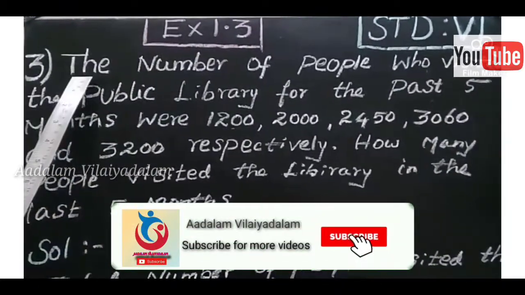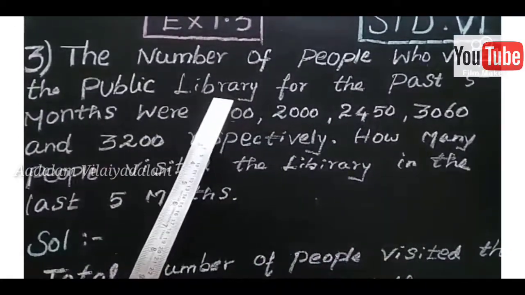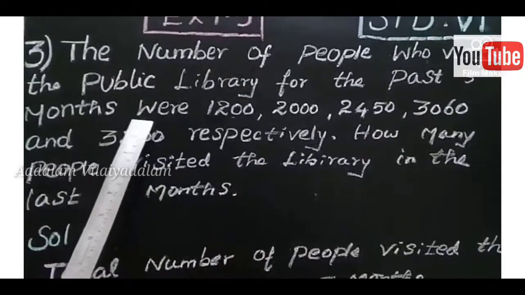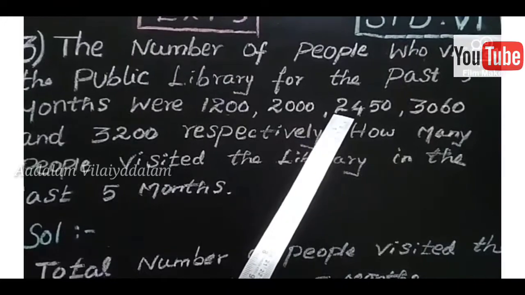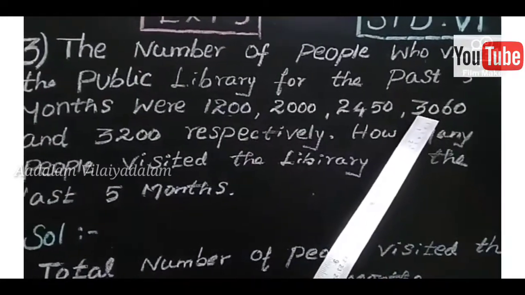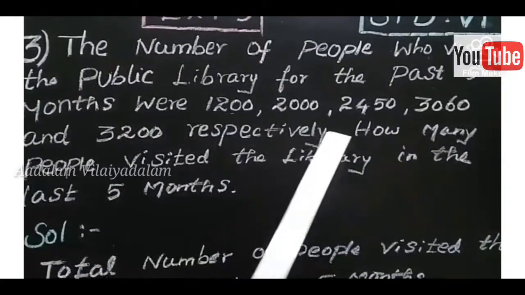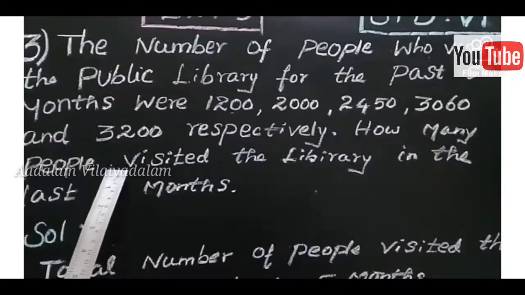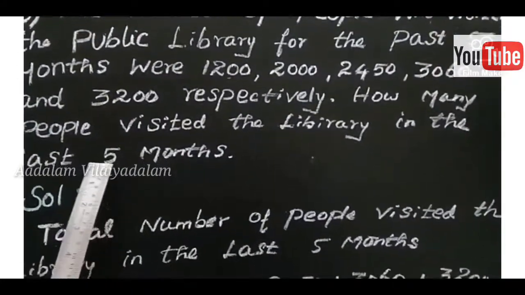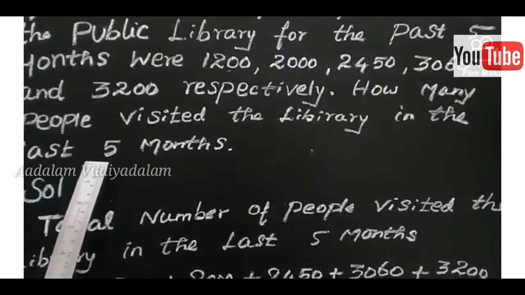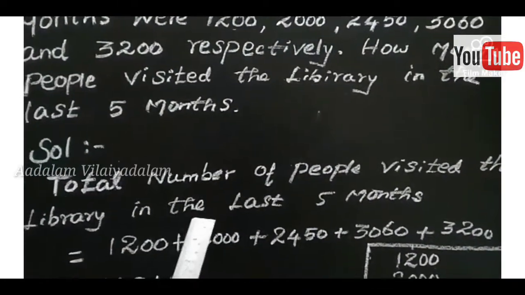Third question. The number of people who visited the public library for the past 5 months were 1200, 2000, 2450, 3060 and 3200 respectively. You find how many people visited the library in the last 5 months. Here the last 5 months' data is given. You find the total number of people who visited the library in the last 5 months.